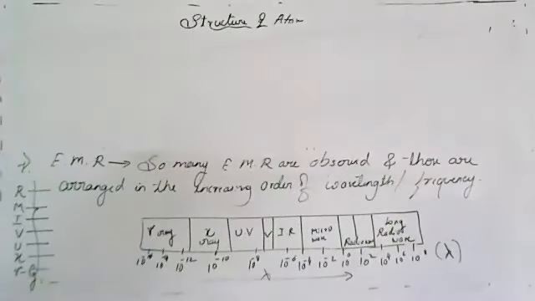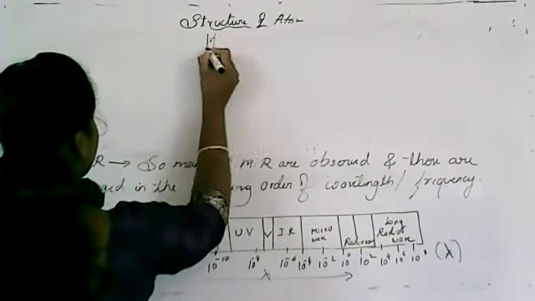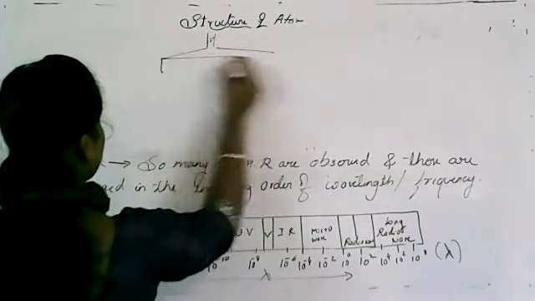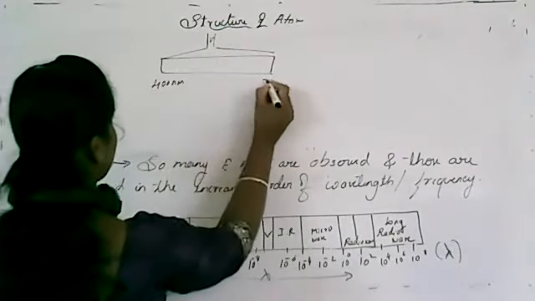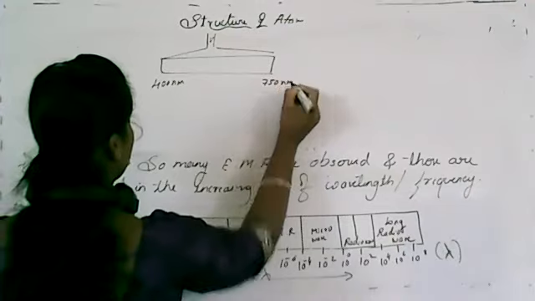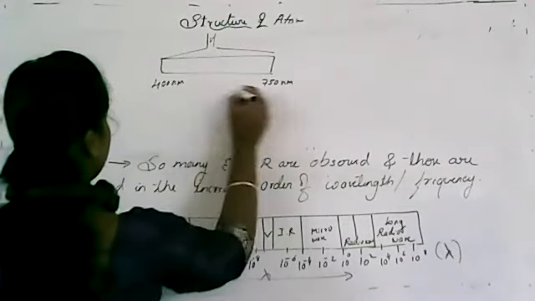So I'll continue the diagram here. Here it is visible radiations, clear, which is around 400 nanometer to 750 nanometer. So here again lambda increases.